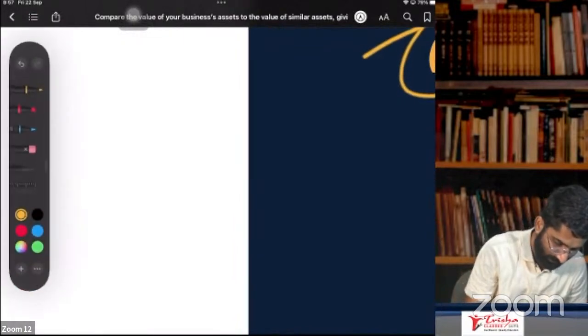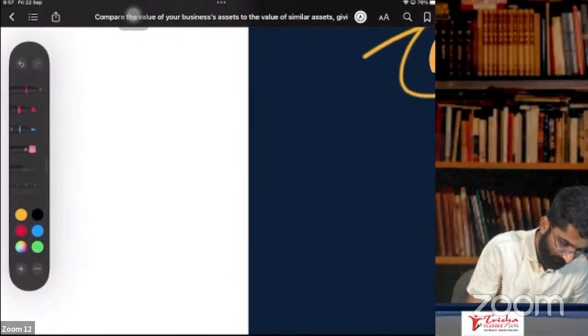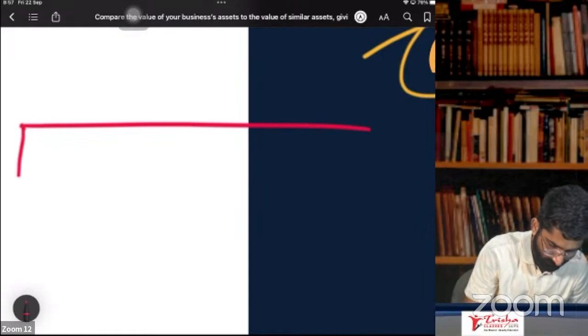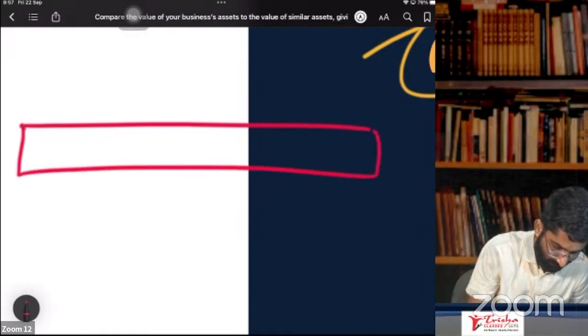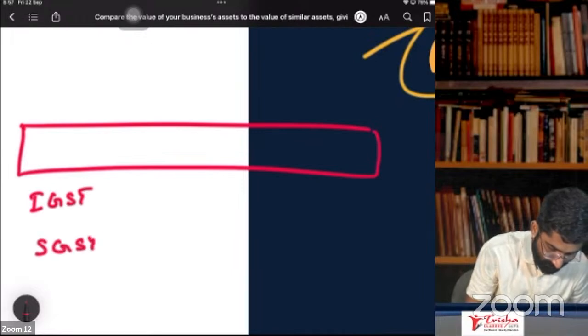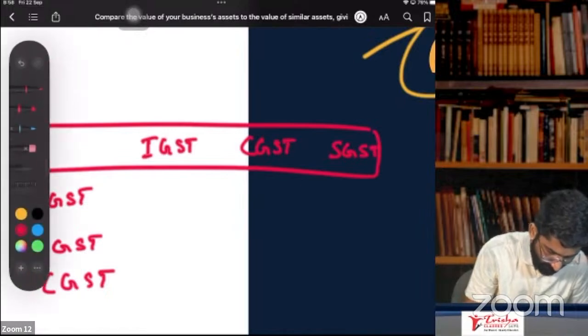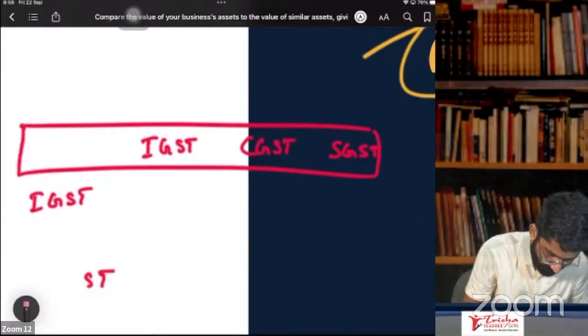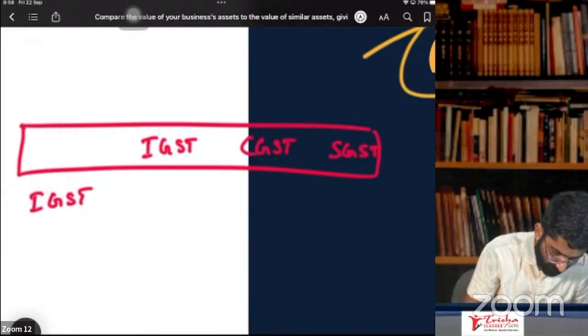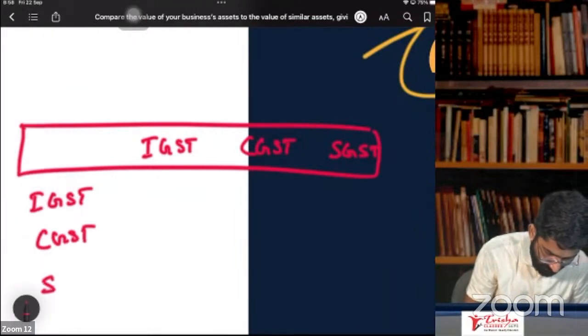To put it in a clear form, see this. In particulars we have IGST, CGST, SGST, and I will put them in a table.